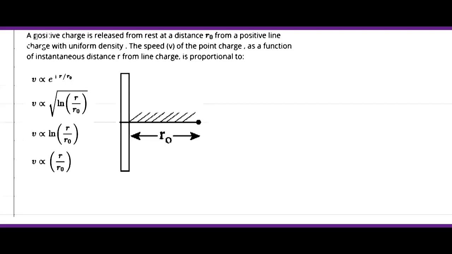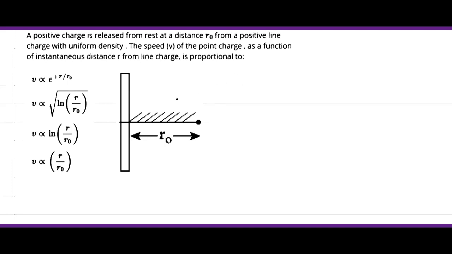Question says that a positive charge is released from rest at a distance r0 from a positive line charge with uniform density. The speed v of the point charge as a function of instantaneous distance r from the line charge is proportional to. So here we have to find out the speed of the point charge as a function of instantaneous distance r from the line charge.